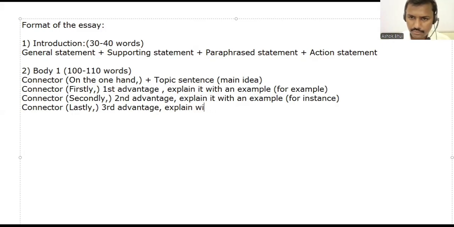Explain. Okay, explain it. An example. Which example can you use for this? So already we used like, for example, for instance. Okay, now we cannot repeat the same words. What can you say here? Come on, keep trying.